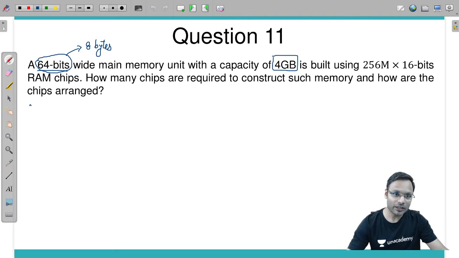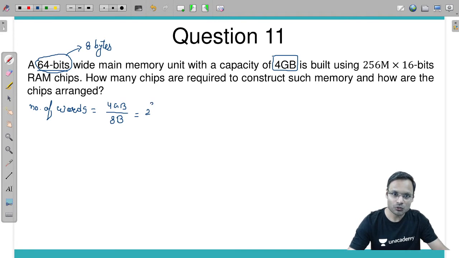So can we calculate from here the number of words in main memory? Number of words in the memory will be equal to 4 GB divided by word size 8 bytes. 4G is 2 power 32, 8 is 2 power 3.